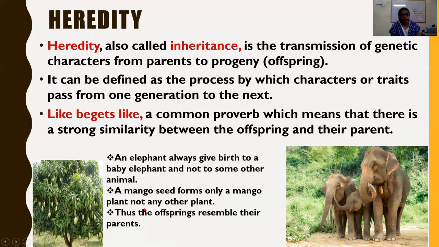And a mango seed forms only a mango plant, not any other plant. Thus, the offspring resemble their parents.